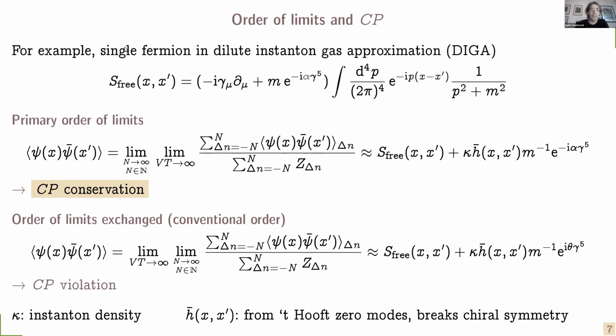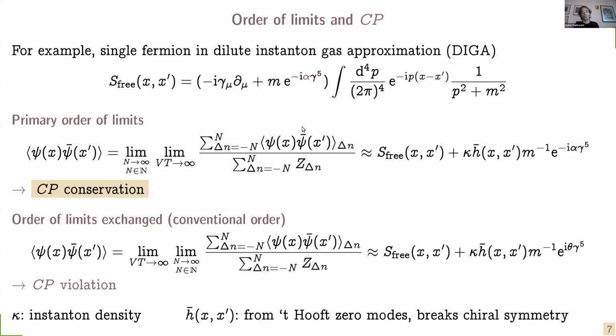And the simplest example that gives rise to illustrative results may be a single fermion in the dilute instanton gas approximation. Here I give a mass to the fermion so that we can't remove the CP violating phases by chiral field redefinitions. Then next thing is we calculate the fermion correlation function in a fixed topological sector and now include the strong interactions. And the strong interactions will contribute extra chiral symmetry breaking via the chiral anomaly in addition to the one from the mass term.